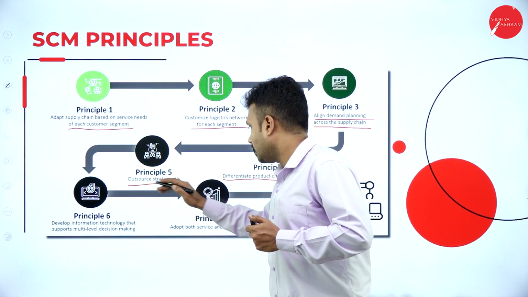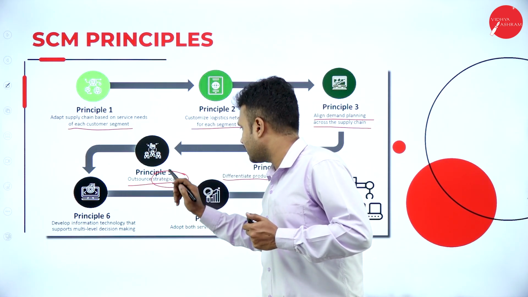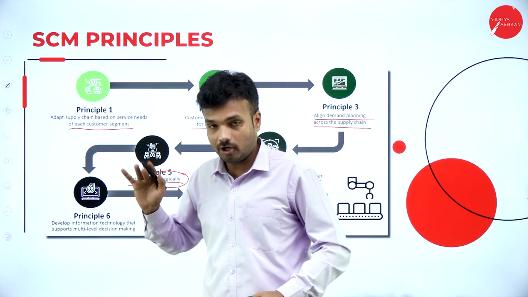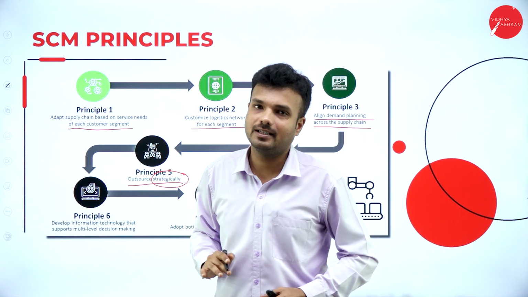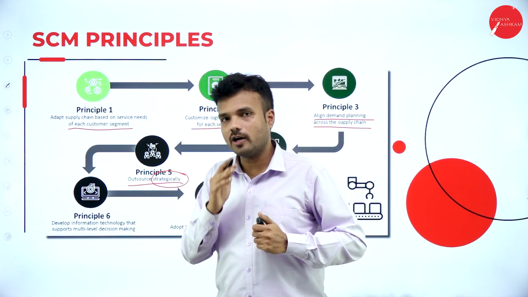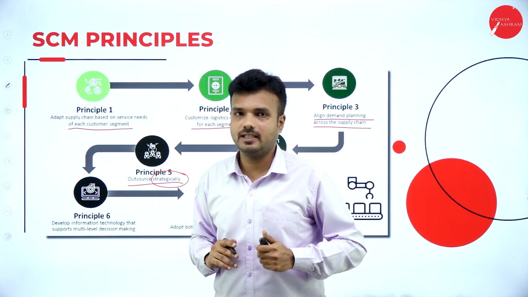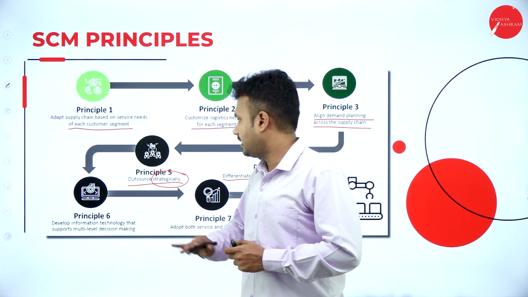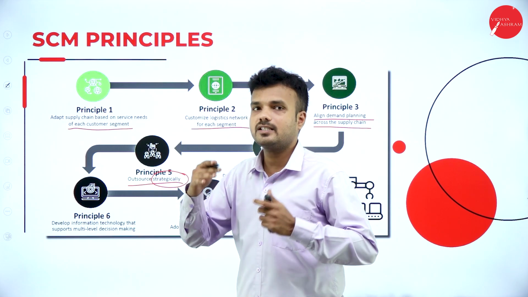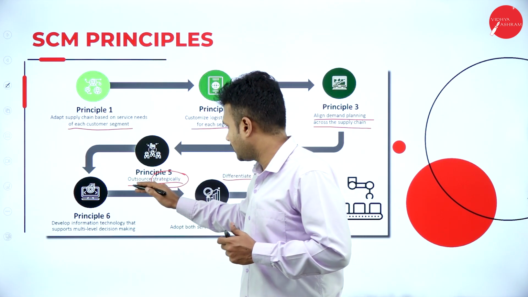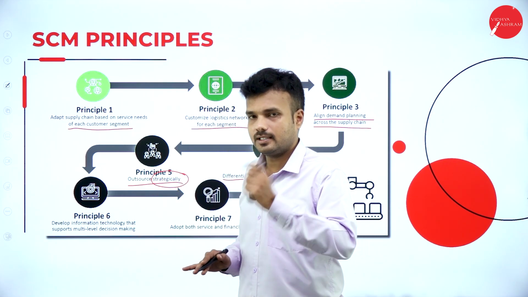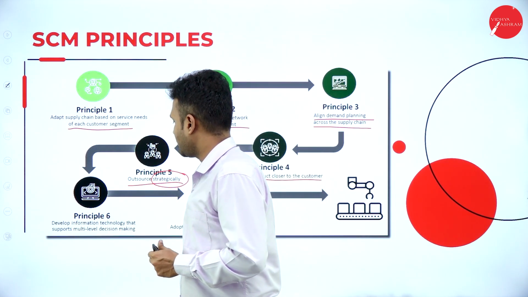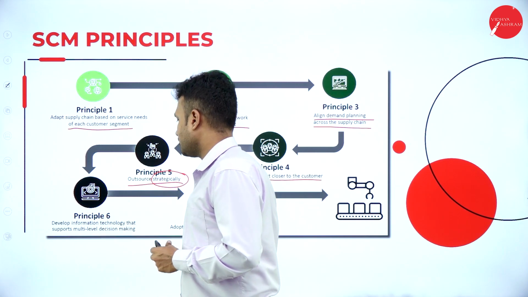Here they are going to use some strategy, nothing but the master plan, for the outsourcing. The core expertise should not be outsourced. It means the core expertise is not at all going to be outsourced, according to the fifth principle. The sixth principle is develop the information technology that supports multi-level decision making.